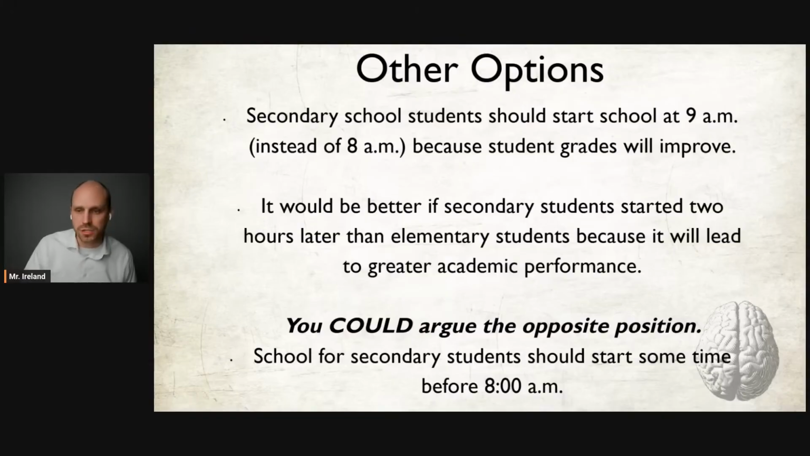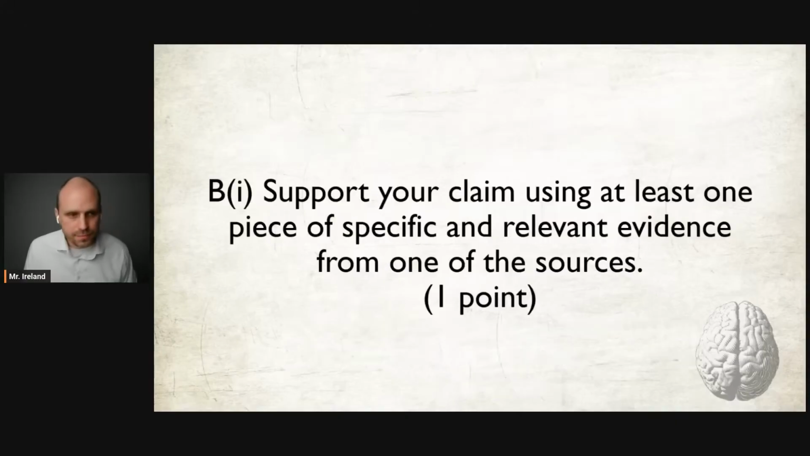My recommendation to you here, guys, is when you make your claim, just take the path of least resistance, and that is the path that's going to have the most pieces of evidence that's going to be able to support your claim. Moving on to B1, support your claim using at least one piece of specific and relevant evidence from one of the sources.